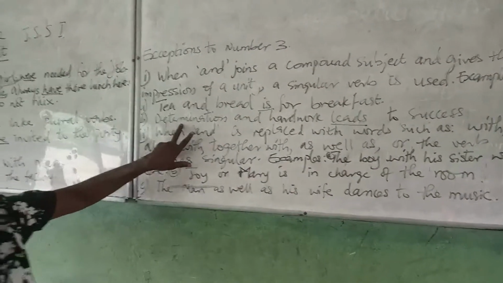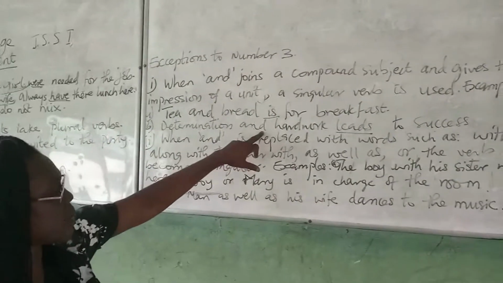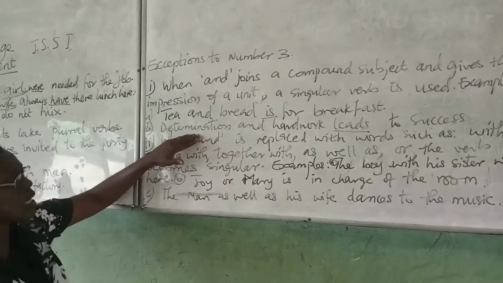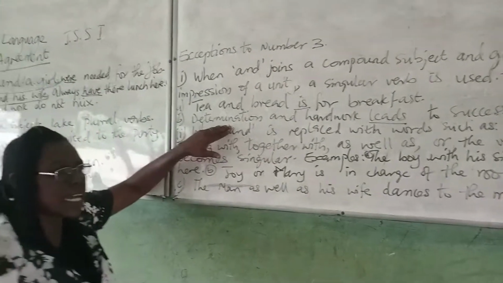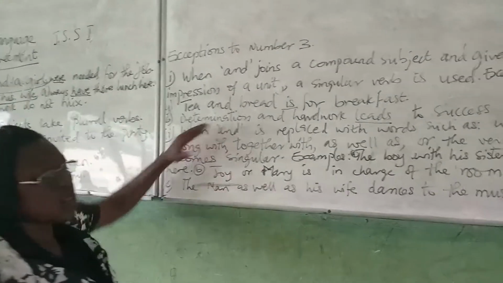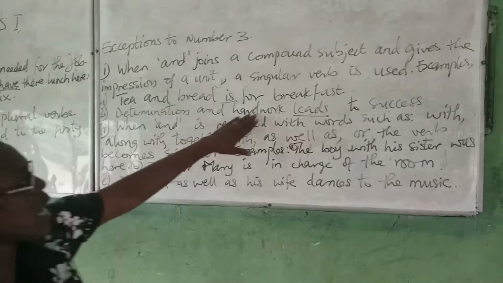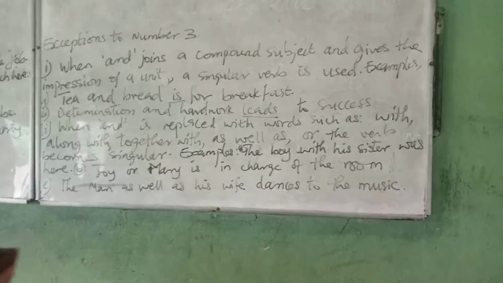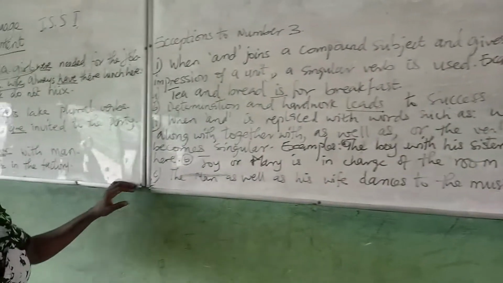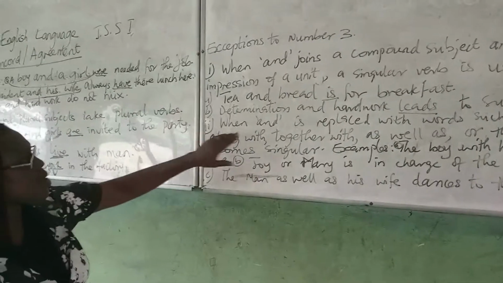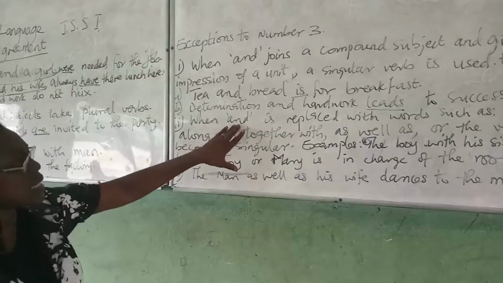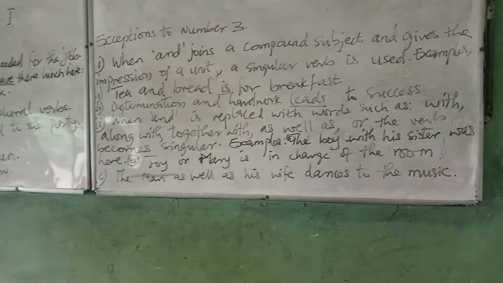In the same way, we have determination and hard work. So they go together. One is determined and then is adding hard work to it. So two of them now go together as one. We now have determination and hard work leads to success. Then the second exception is when and is replaced with words such as with.